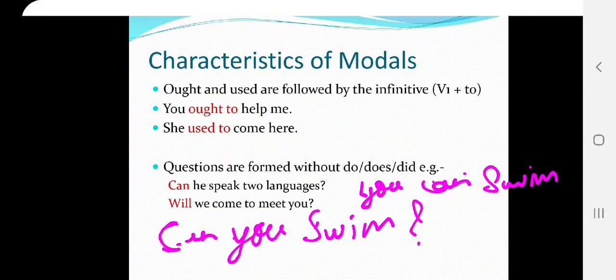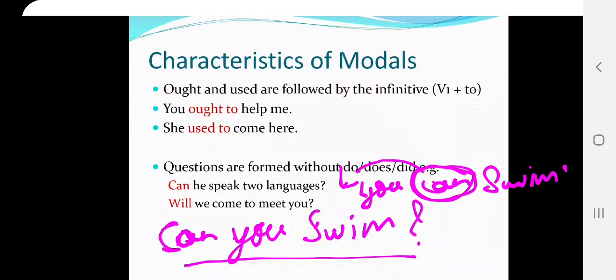So it shows that I have the ability to swim. If I put can before the subject, it creates a question or interrogative sentence. Can you swim? क्या तुम तैर सकते हो? So there is no need of using do, does, did. We don't have to add this type of question words.